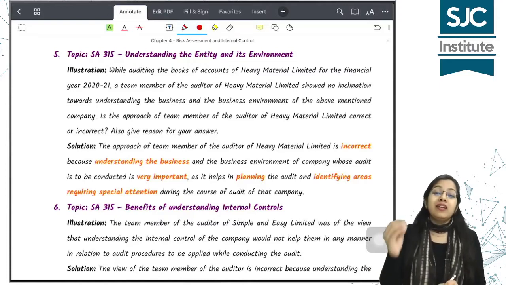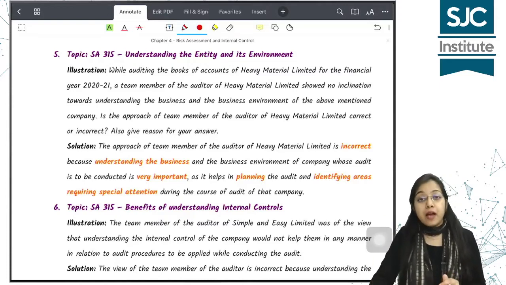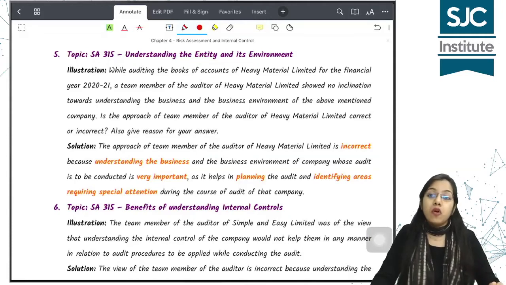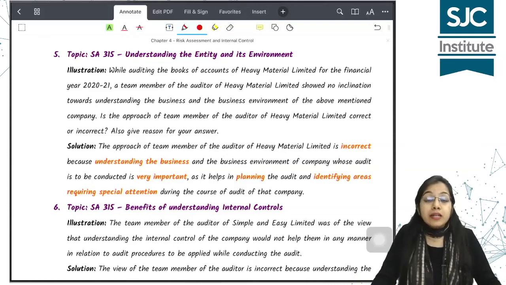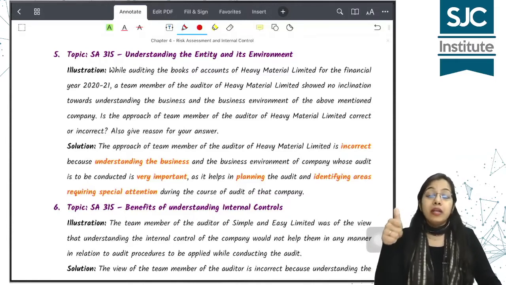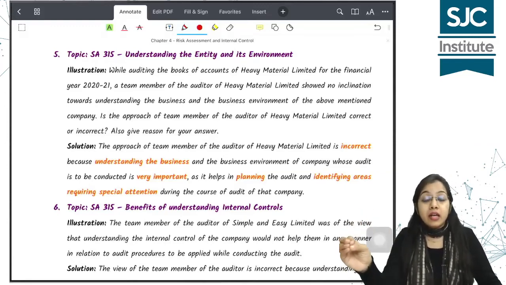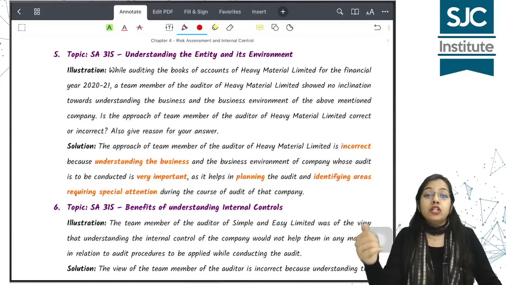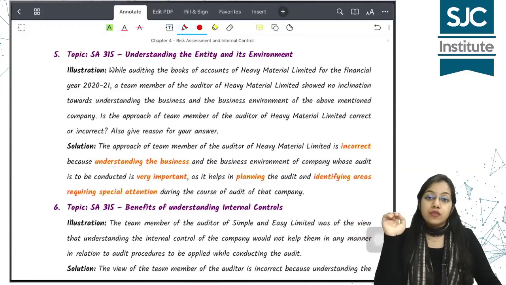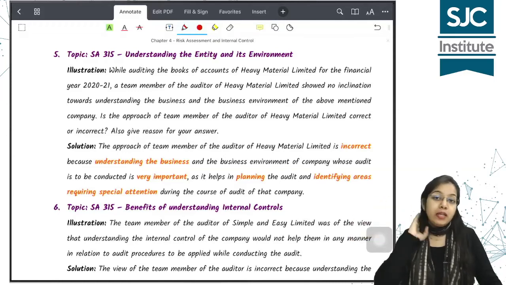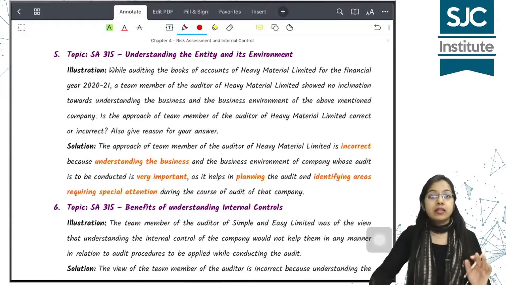So don't you think that understanding of the entity and its environment, including the controls, is imperative for audit? Yes ma'am. SA 315 भी हमें ये कहता है कि obtaining an understanding of the entity and its environment, including the entity's internal control, is very important. It helps the auditor, number one, in planning the audit. क्या आपको controls के ऊपर rely करना है या नहीं करना है? What should be your audit strategy? It also helps the auditor in identifying areas which require special attention during the course of audit. So, ये जो team member का opinion है कि entity को समझने की कोई ज़रूरत नहीं है, it is incorrect.